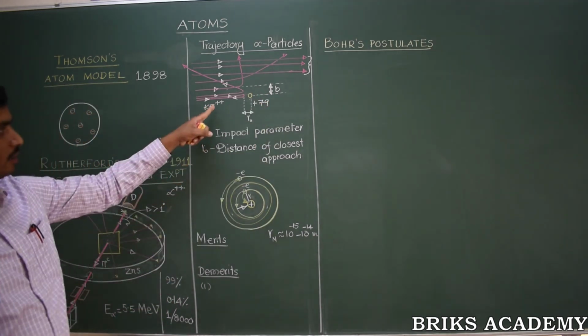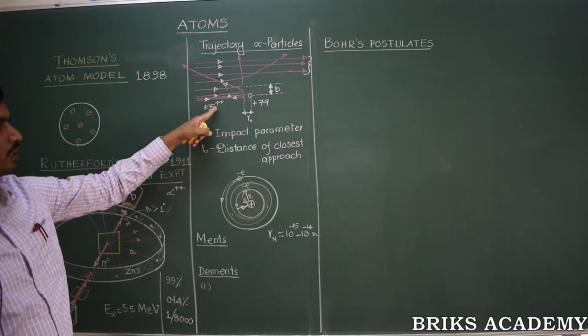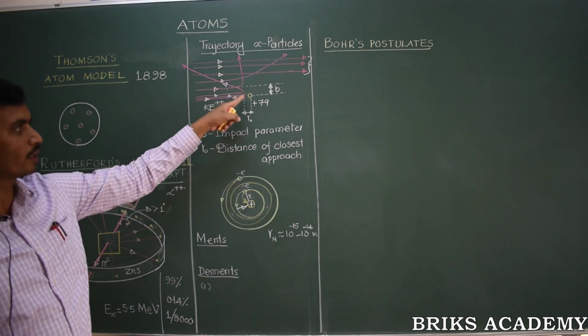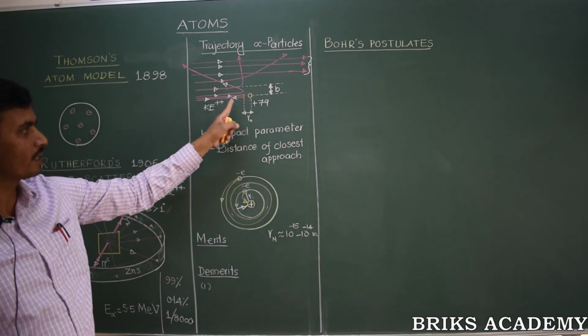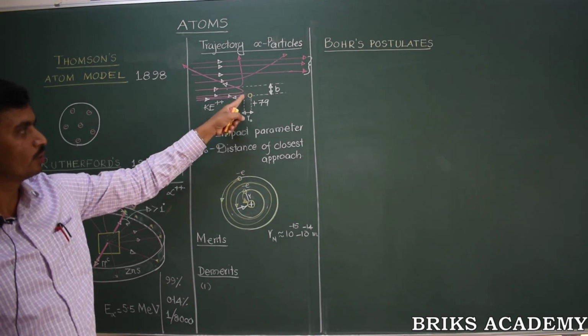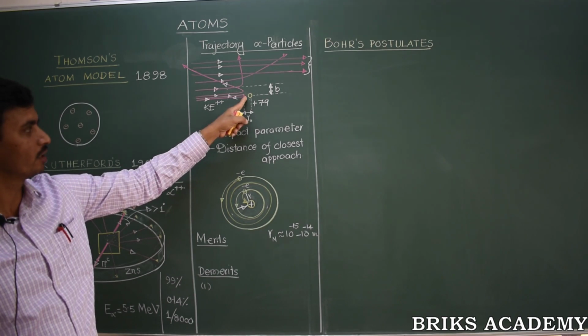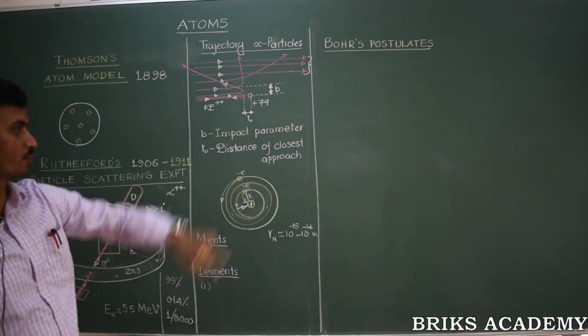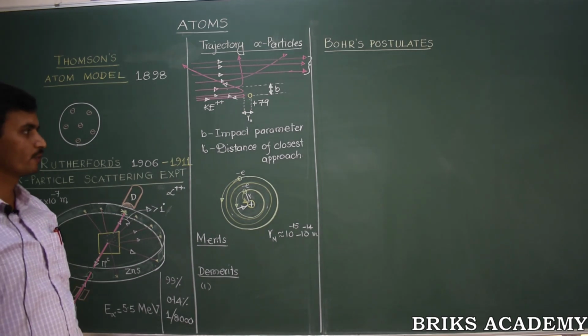As a result, the kinetic energy slowly drops and then gets converted into potential energy. At the closest point, the entire kinetic energy gets converted into potential energy for this alpha particle. The distance at which this happens is called the distance of closest approach. Therefore, how do we define distance of closest approach?